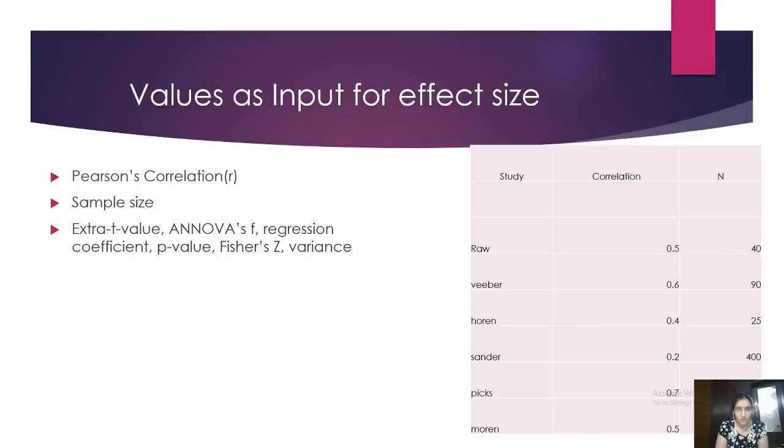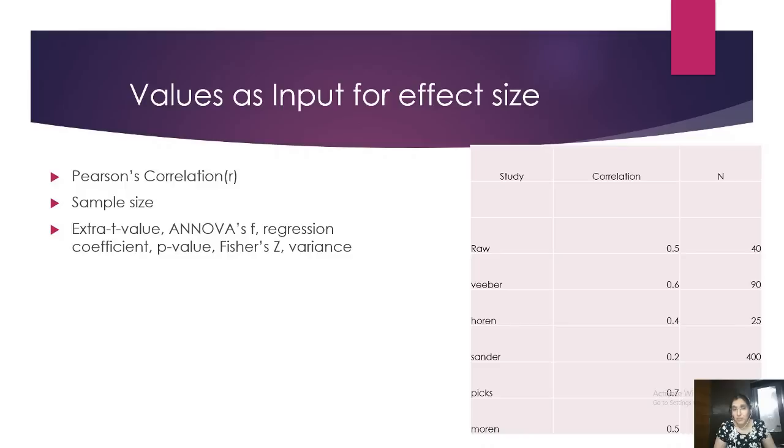So there are methods of converting an ANOVA F into Pearson correlation. There are formulas for converting a regression coefficient to Pearson correlation. So don't worry, even if the relationship you find in those 31 papers is, say, between religion and intention, and suppose they have done a t-test, or a correlation, or a regression coefficient. Okay, there is a SEM model and you get a regression coefficient value. Even that can be converted into correlation. So it all depends on you.